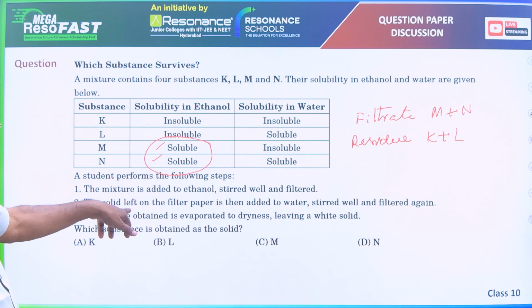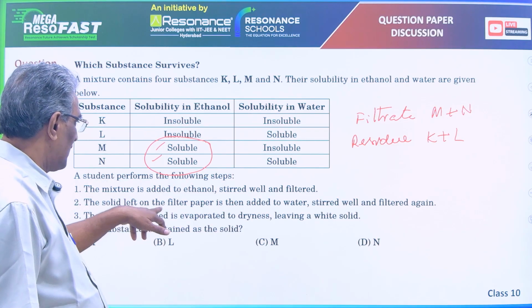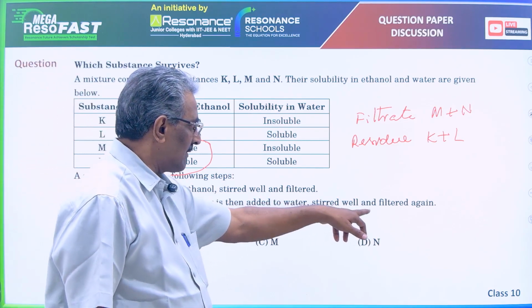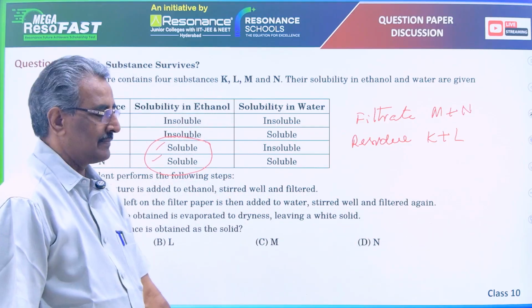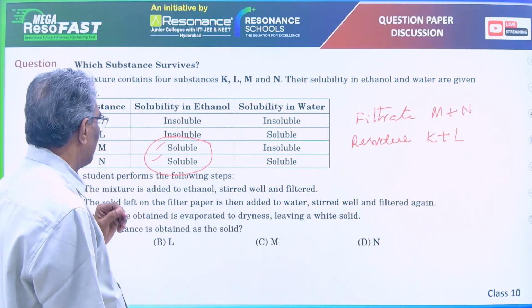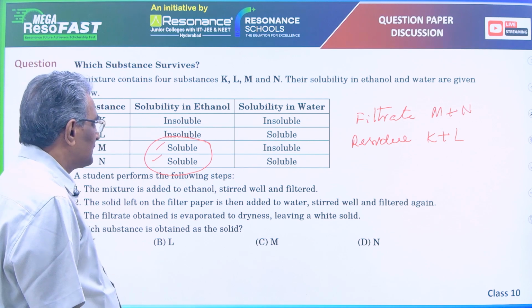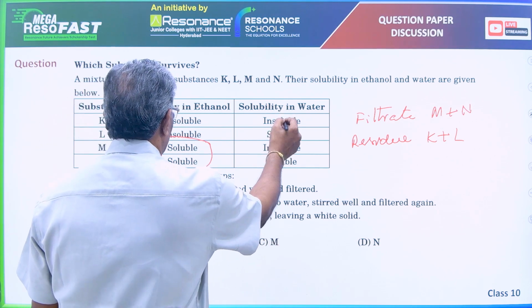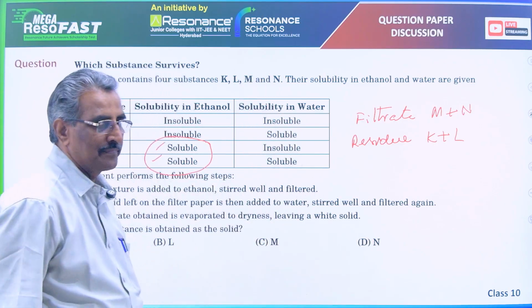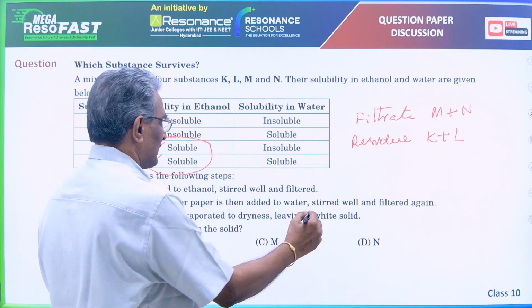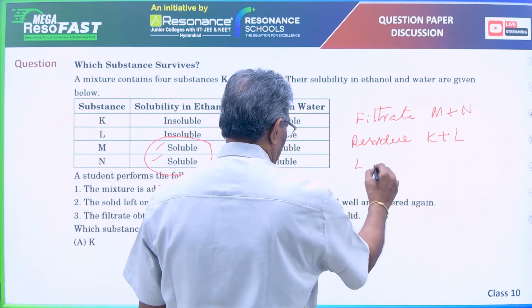The solid left, that is residue, on the filter paper is then added to water, stirred well and filtered again. Among K and L, which is soluble? L is soluble and K is insoluble. So L goes to filtrate.